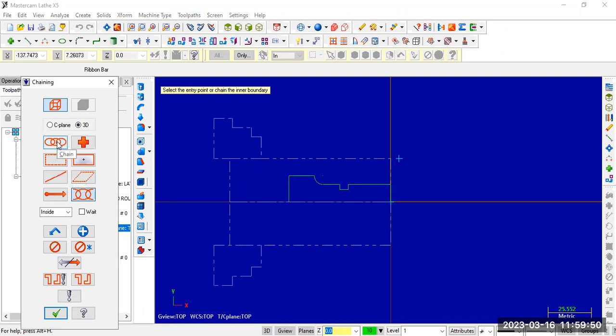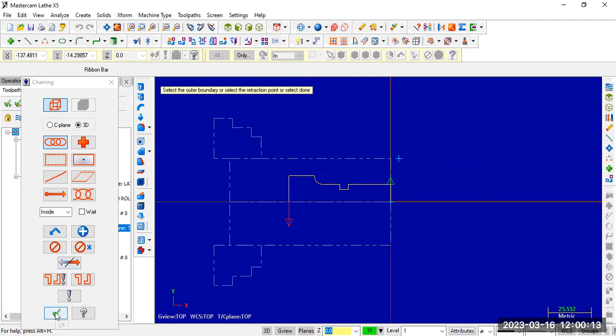So select this chain from here to here. Over this line only is the material we need to remove from the workpiece. So select the path.